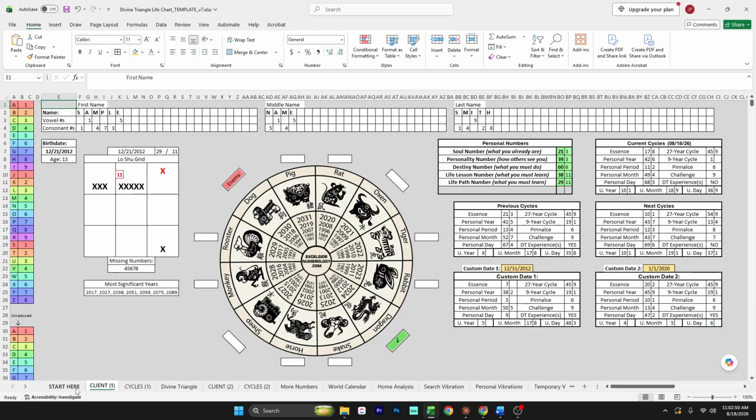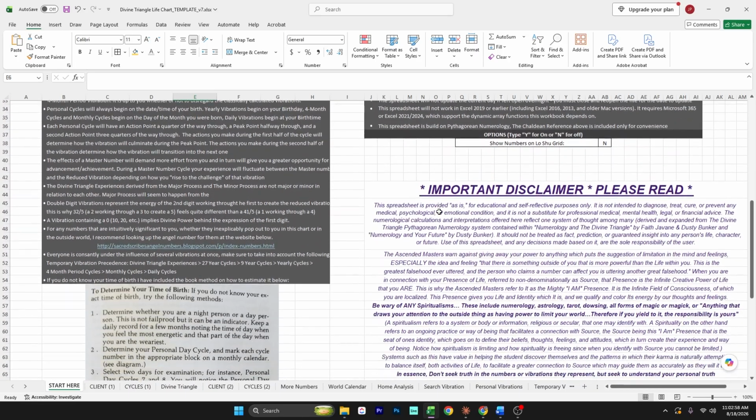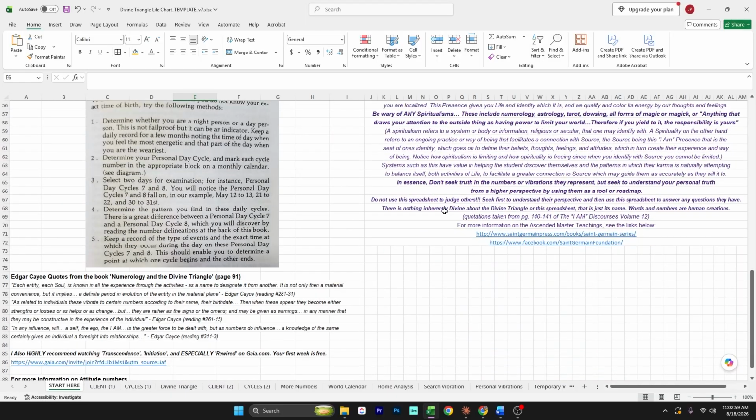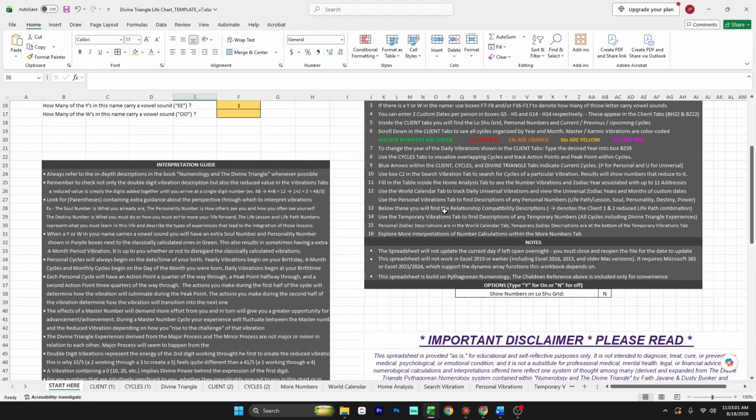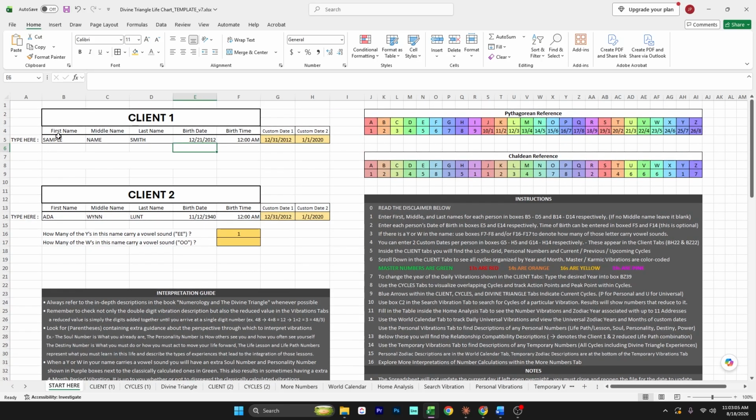The first thing you'll notice is that the Instructions tab has been redesigned, and it's now called Start Here. There's nowhere else in the spreadsheet where you need to type anything except for on this tab. There are some optional places where you can, and I'll show you those in a sec. So make sure you read the disclaimer down here and refer to the instructions and the interpretation guide if you get stuck. As you would expect, you type a first name, middle name, and last name here. If you don't have a middle name, you can leave it blank.